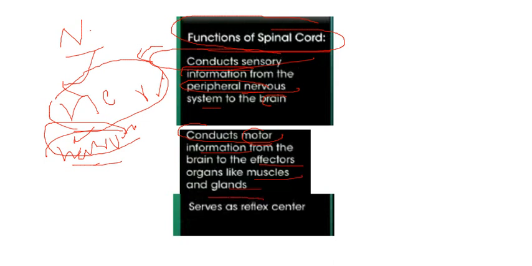And the most important function, a very important function, is in the reflex action. This was all about the spinal cord, its structure and function.